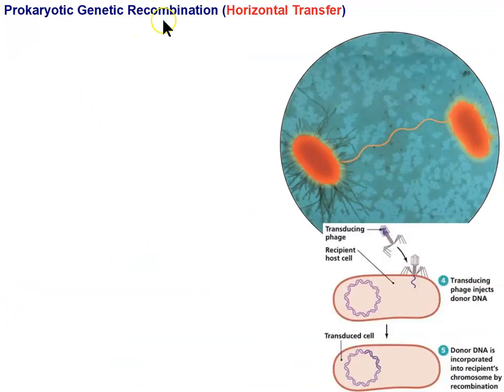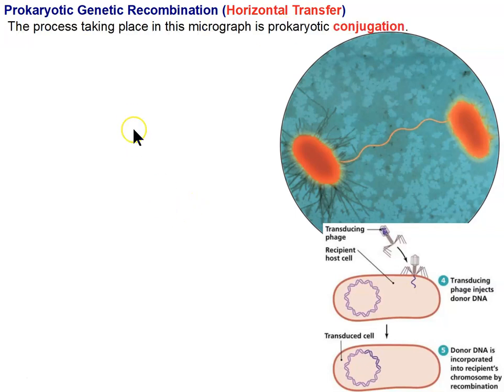So this is prokaryotic genetic recombination, and we refer to sexual, the gene shuffling that goes along with sexual reproduction, as genetic recombination too. So both prokaryotes and eukaryotes have forms of genetic recombination. In prokaryotes, it's primarily or solely by what we refer to as horizontal transfer, and that means between individuals. The transfer of genes between individuals. No new individuals are being created. It's not reproduction. It's just the transfer of genes.